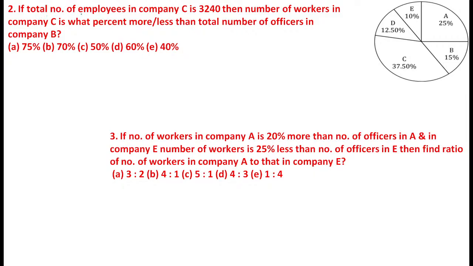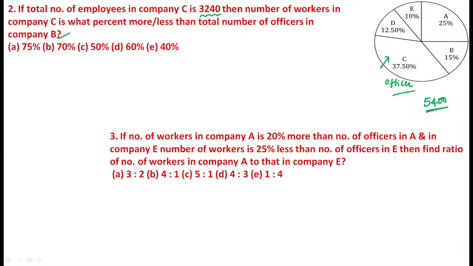Next, see, the total number of employees in company C is 3,240. And the number of workers in company C is what percentage more or less than the total number of officers in company B? We already know the sheet is related only to the total number of officers, which is 5,400.